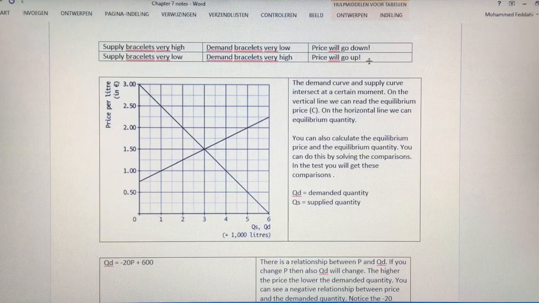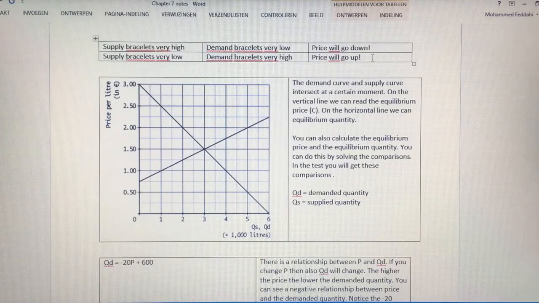Well, people have got a good feeling about how economics works because if I'm going to ask you, I'm going to give you some information. The supply of bracelets is very high and the demand for bracelets is very low. What will happen in the end with the price? A lot of students say the price will go down because if the supply is very high, but not a lot of people would like to have that bracelet, you will have a lot of supply that is left. And in order to sell it, the price needs to go down.